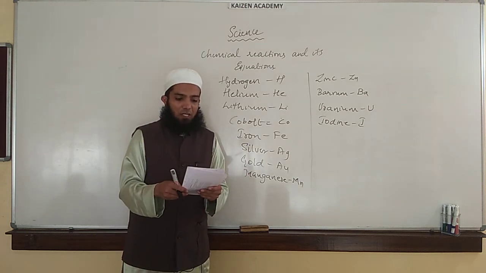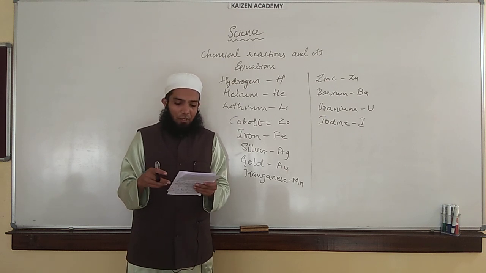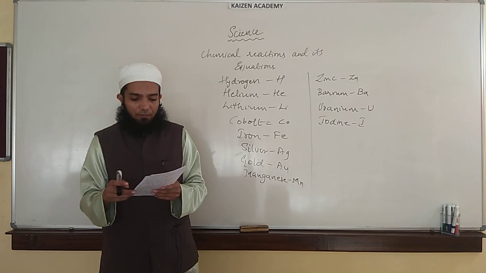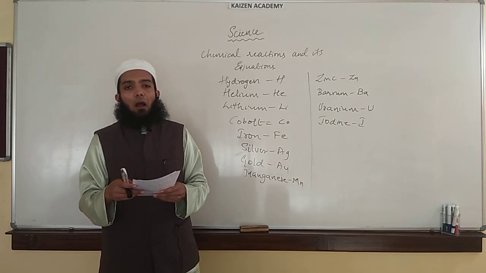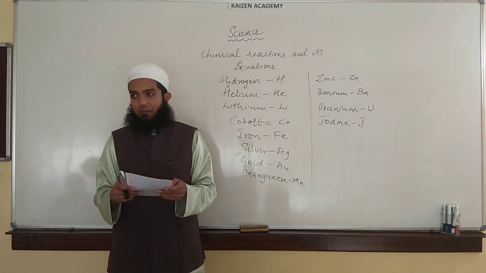In our next class, we will learn the names of compounds with their chemical formulae.